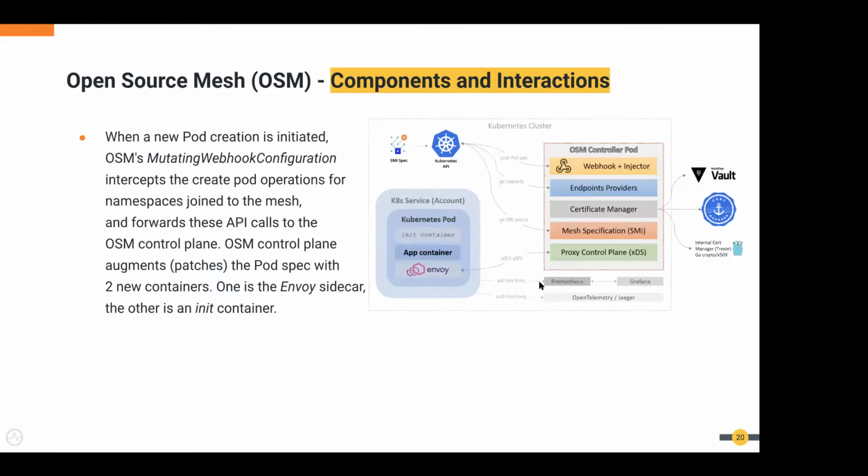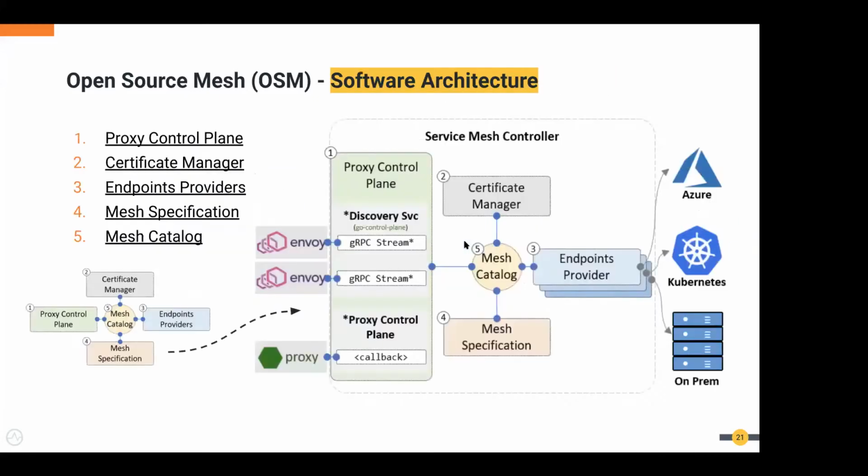We also have integration with external applications, which provide OpenTelemetry and other visualization tools. This also has a dashboard. I have a link to a sample, which I think we can give a try later. So this is the architecture of OSM.